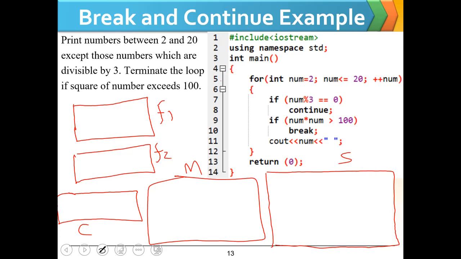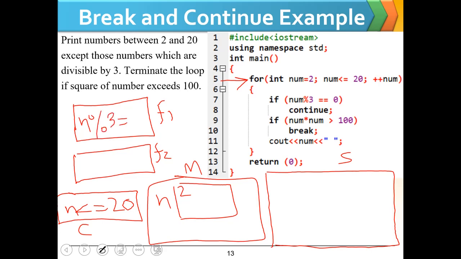When the first line is executed, we will get 2 in num, n will be with value 2, and the loop condition is when n is less than or equal to 20, and the first if is when n mod 3 is equal to 0, and the second condition is when n multiplied by n is greater than 100. Then the program will be terminated.